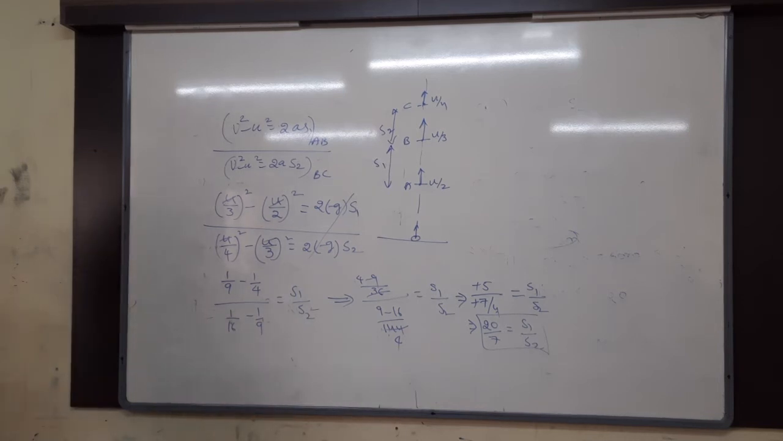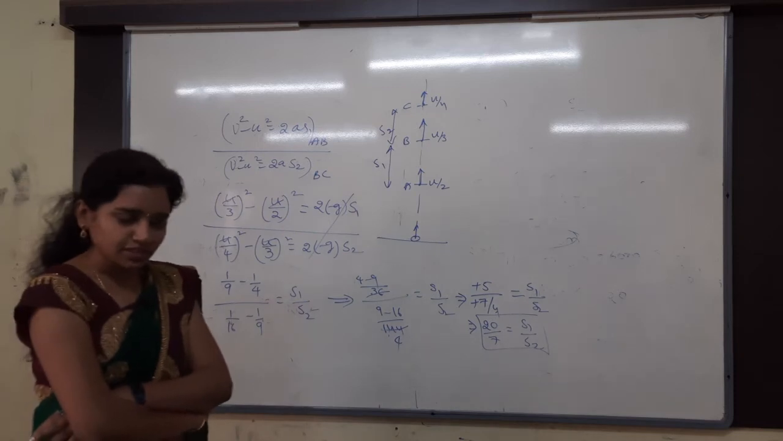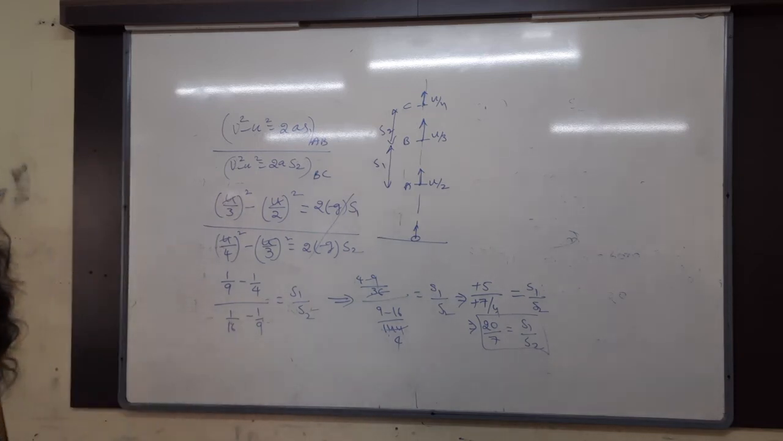How many of you got the correct answer? Raise your hands. How many? 1, 2, 3, 4, 5, 6 girls. Only one among the girls. If you do that method also, you will get the same answer, no?